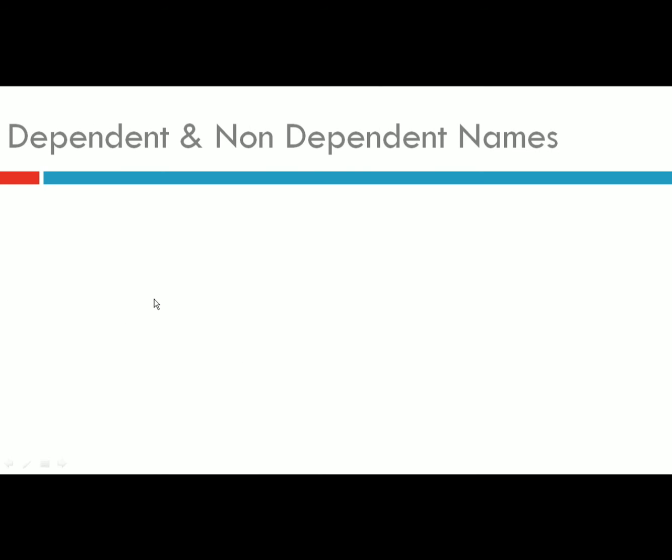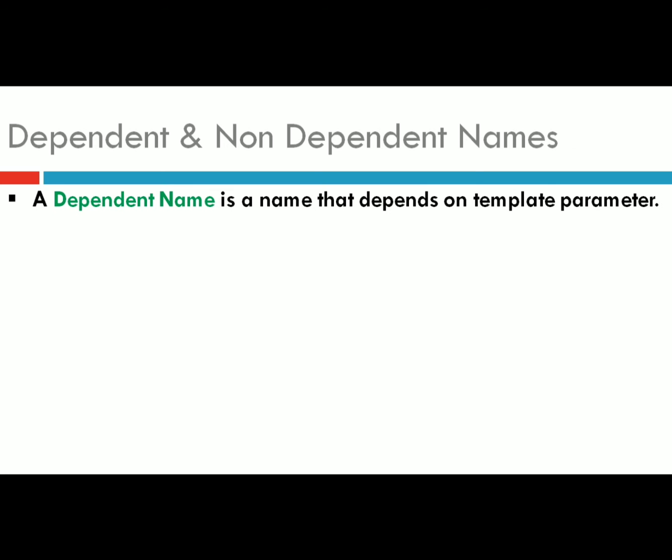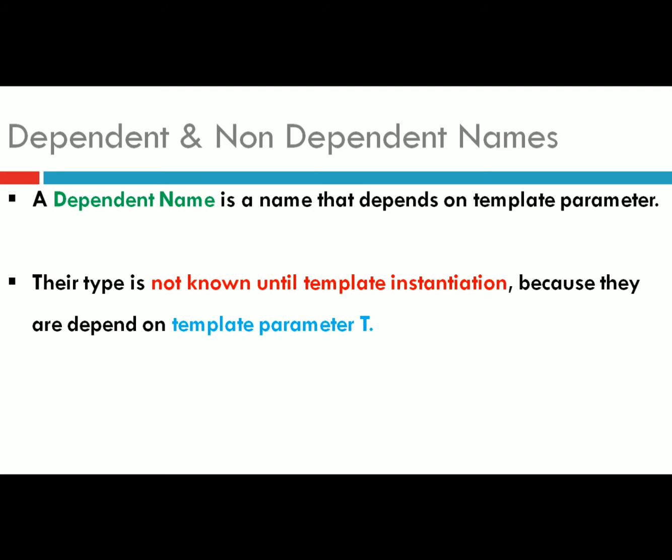Okay, then next we will try to understand what are dependent and non-dependent names. A dependent name is basically a name that depends on the template parameter, the template generic parameter. Their type is not known until the template instantiation because they are dependent on the template parameter T. So whenever you pass the value of T, then you will come to know the type of the specified dependent name, because they are dependent on this template parameter T.